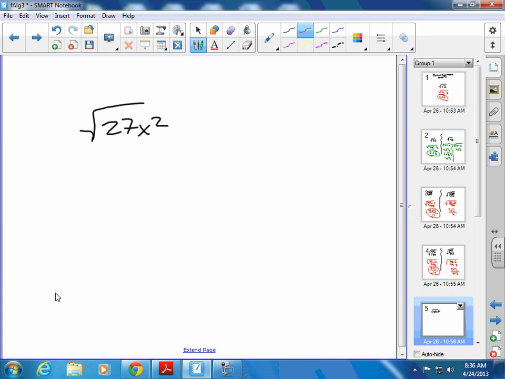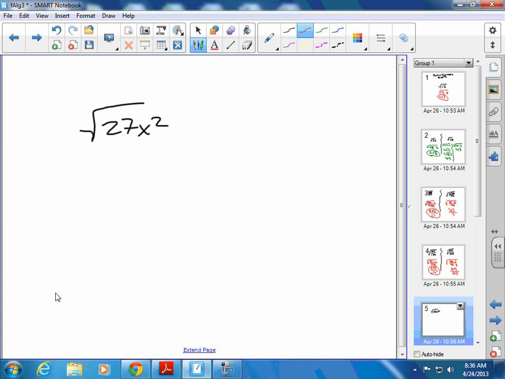If you bring out a single x or a single variable, they're going to put an absolute value around that. On the test, I'm not too concerned whether you put that absolute value around it. They put the absolute value because 2 squared could equal 4 or negative 2 squared could equal 4. Well, you can't have a negative underneath a square root or it's an imaginary number. So that's why they put the absolute value. Okay. What's the square root of x to the 6th?